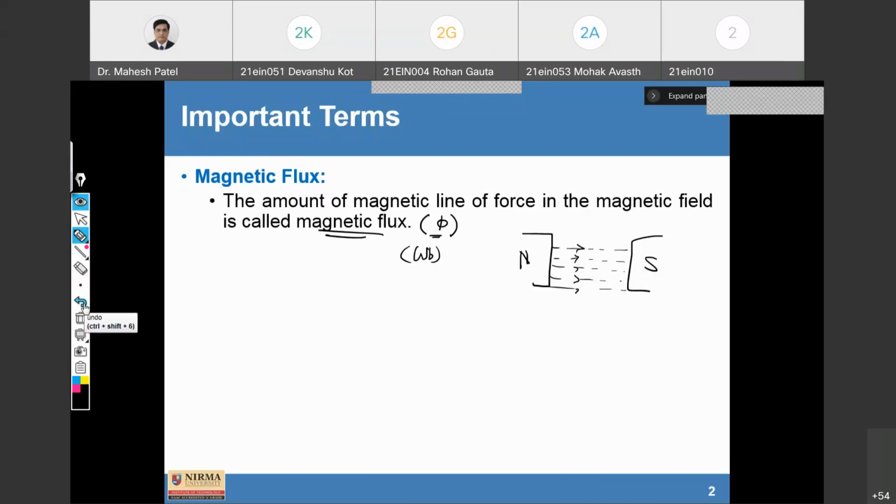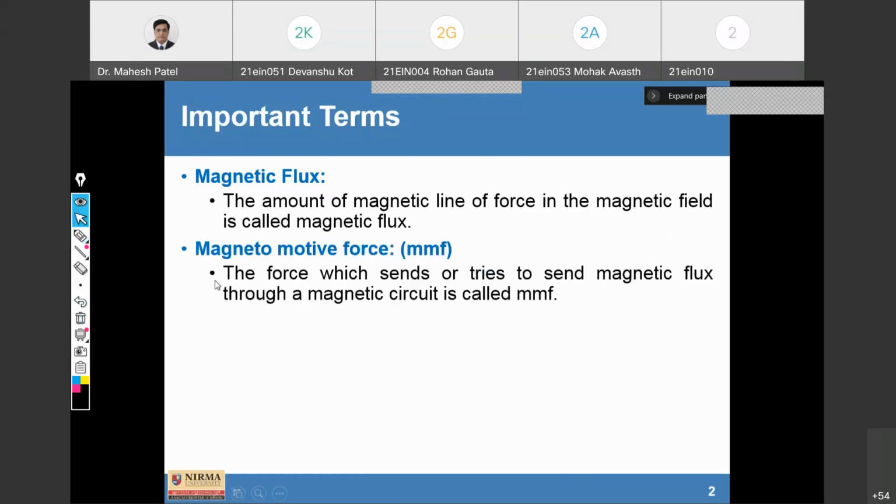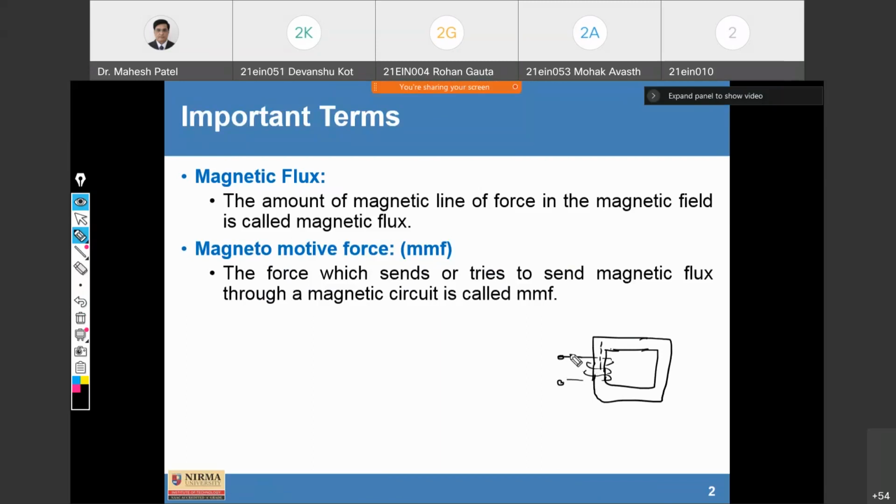Okay. Now, second is magnetomotive force. Obviously, there is a force in a magnetic circuit. So this is a core material. Fine, this is a core material. And in this core material, the magnetic flux is created through this solenoid kind of arrangement. Fine, this is the same as the electromotive force. Yes. So in an electrical circuit, we know that it is an electromotive force, and here it is magnetomotive force. Fine.